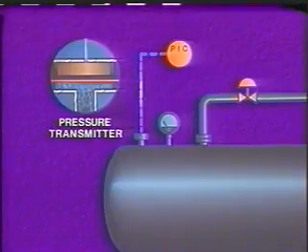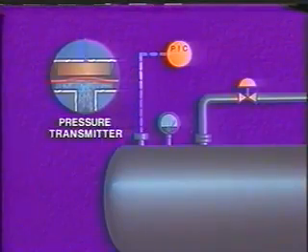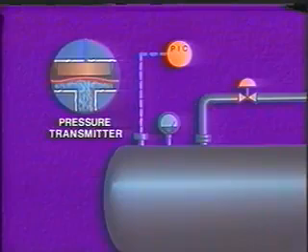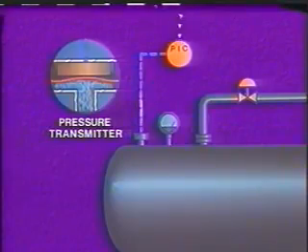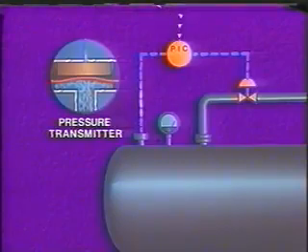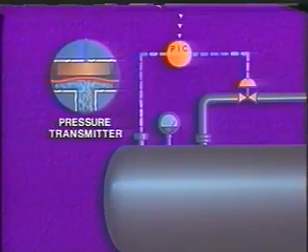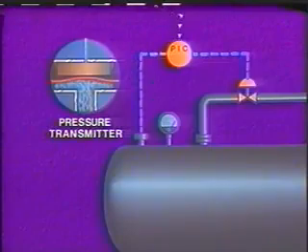Now, suppose pressure in the vessel increases. This will cause the diaphragm to expand, and the sensor, in turn, will send out a different electrical signal to the controller. The controller compares this new electrical signal with its own set point reference signal. Since the signals don't match, the controller will signal the valve on the outlet gas line to change position. In our example, the controller will signal the valve to open further. This allows more gas to flow out of the vessel, thus reducing the tank pressure.